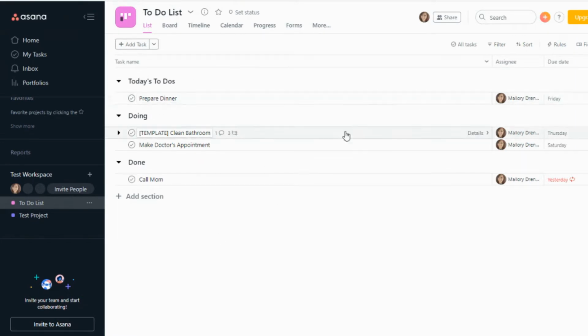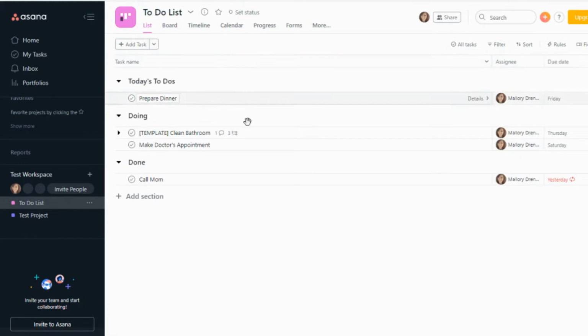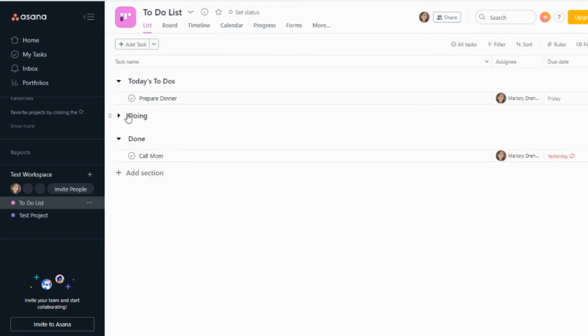kind of lists it out in a vertical format as opposed to a horizontal format. So like with the board, you can see things going horizontally. With the list, you see it all vertical. And you can see here that you can hide. So if I want to hide all the tasks that are in the doing and the done, I can just look at today's task and just see it very clearly here and check it off from here.